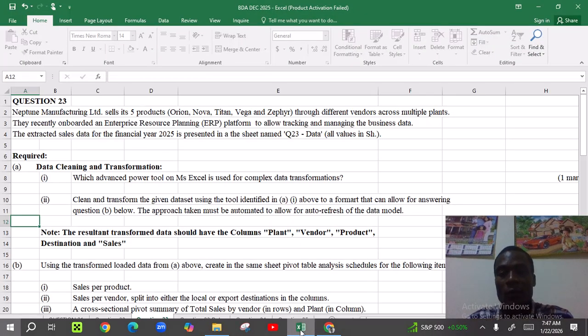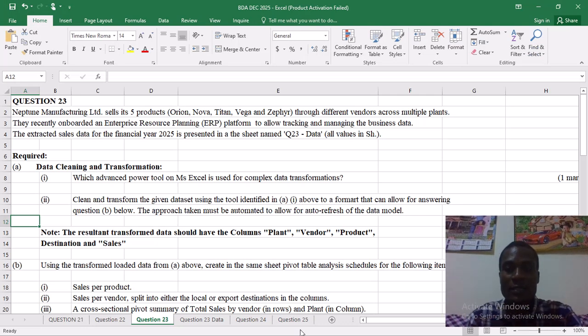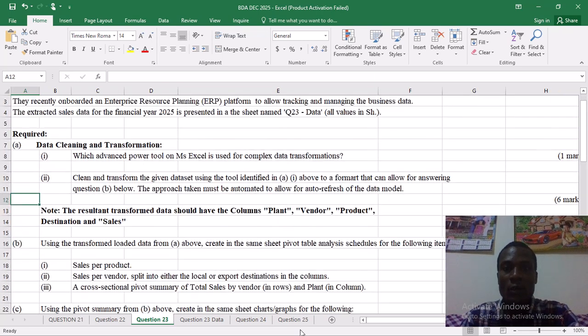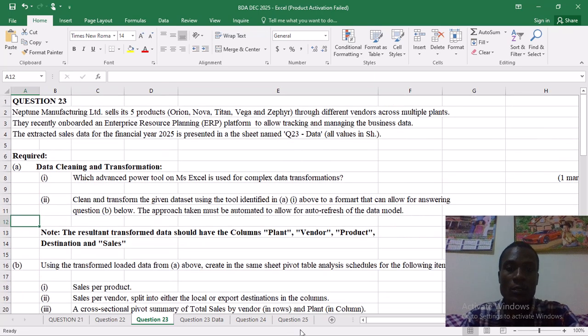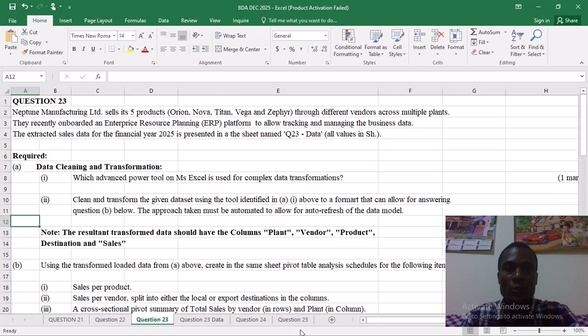Meanwhile, for today we wanted to look at the last city, which is December 2025, question number 23. The question was testing on pivot tables and also the use of Power Query in Excel. So I'll read through the question.